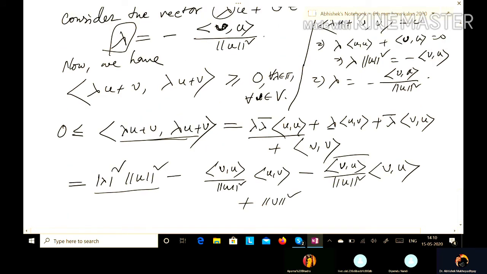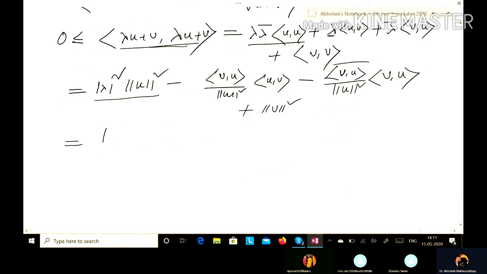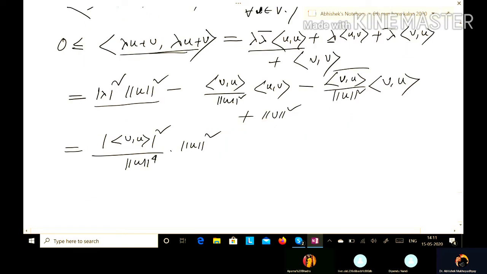So that means it is mod of inner product v comma u square by norm u to the power 4, norm u square, and then this one will be, now look at this one, this is uv. So inner product uv will be the conjugate of the inner product vu.